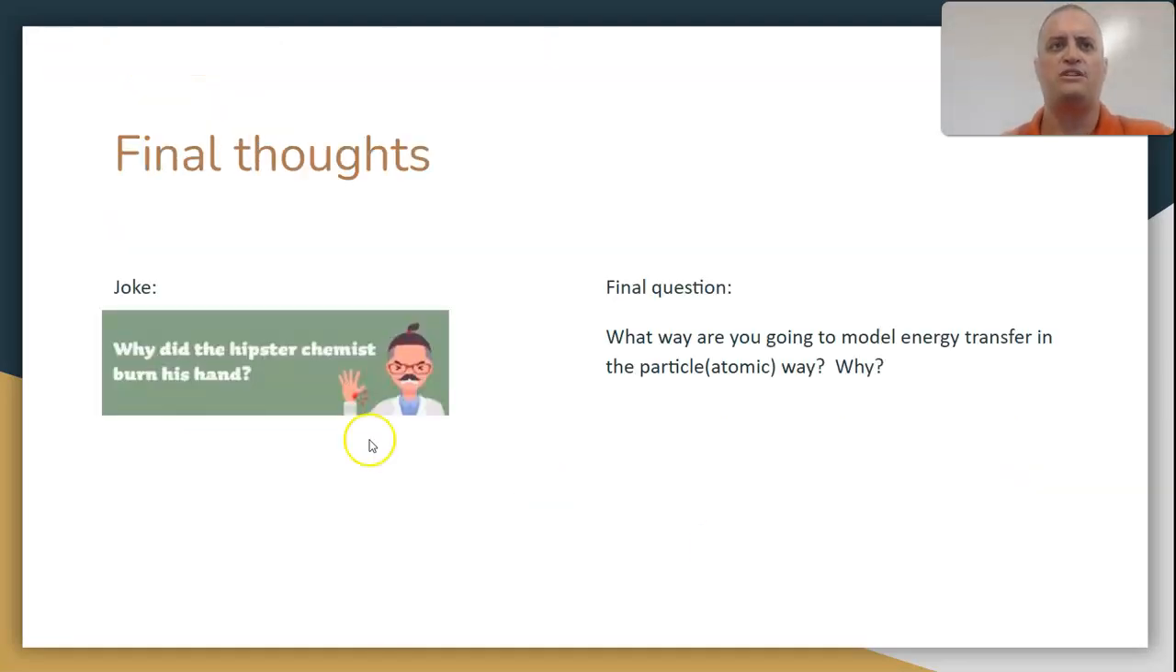On to our final thoughts, the joke. Why did the hipster chemist burn his hand? Because he touched the beaker before it was cool.